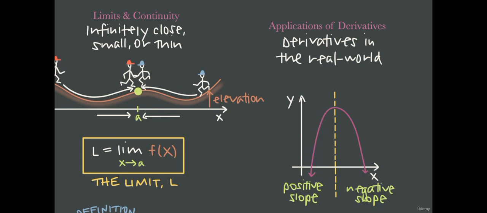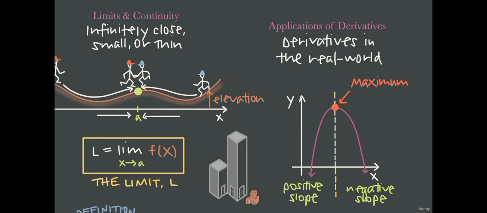The idea here is that if we can know the slope of a function by finding the derivative, then we can use it to figure out maximum and minimum points along the function. In the real world, this means we're trying to optimize whatever the function is representing. Maybe a company wants to minimize its costs or maximize its profits, or maybe a farmer is trying to maximize crop yield or minimize pesticide use. To find these critical points, we'll use the first and second derivative tests, which involve finding points where the derivative is 0, and then checking the sign of the derivative around those points.